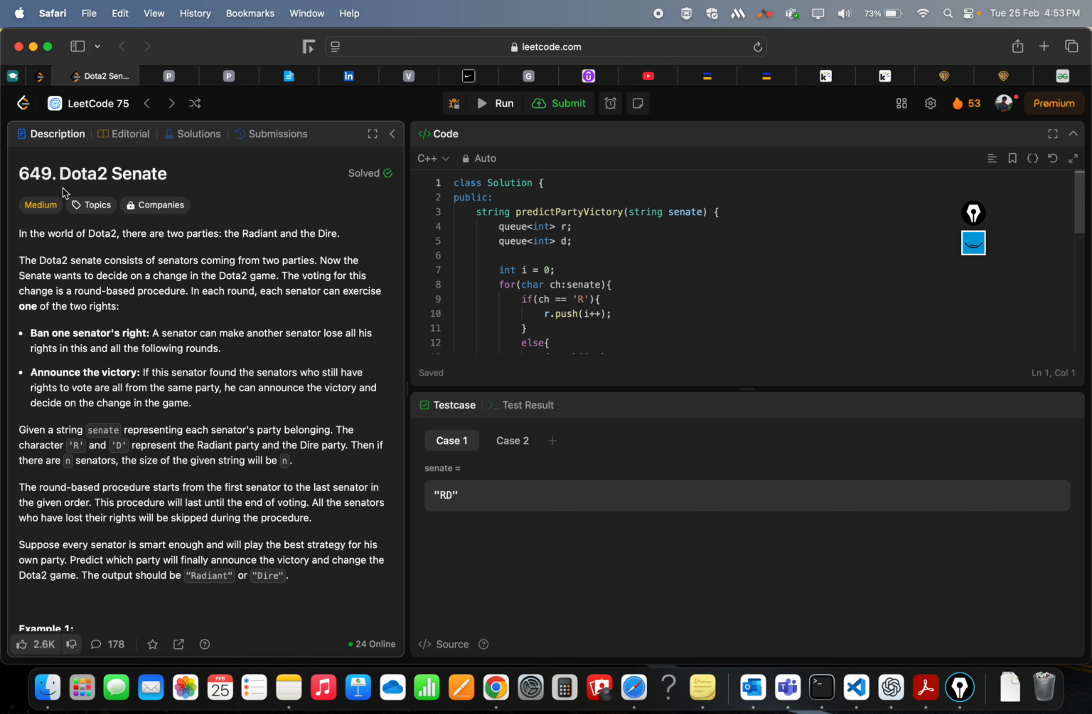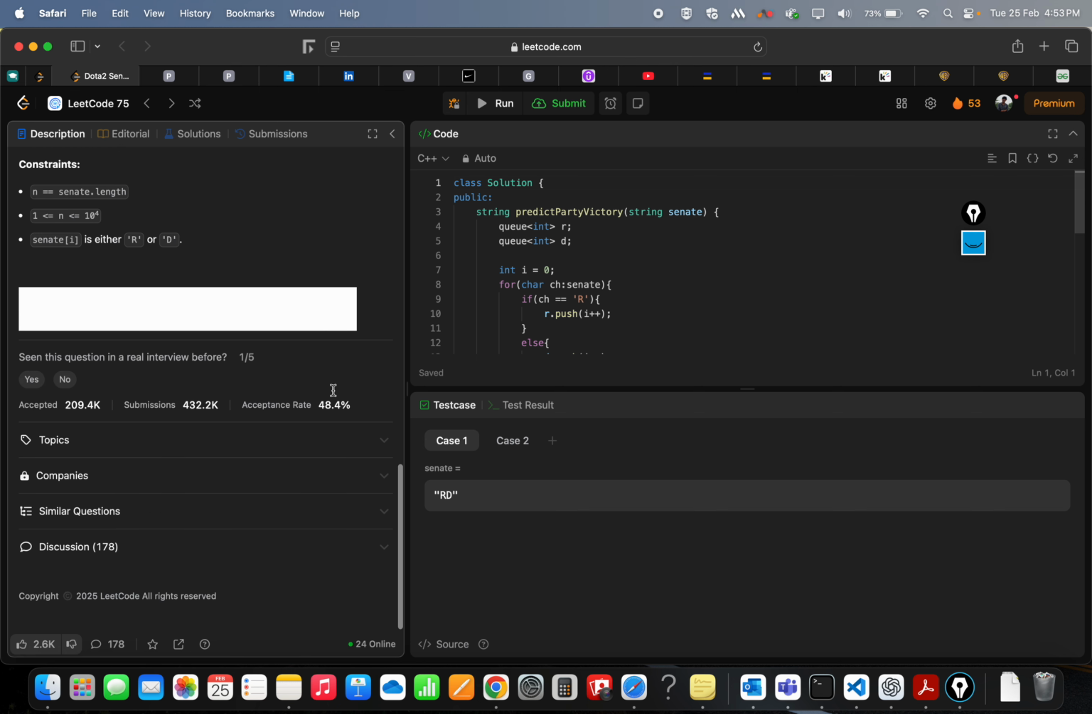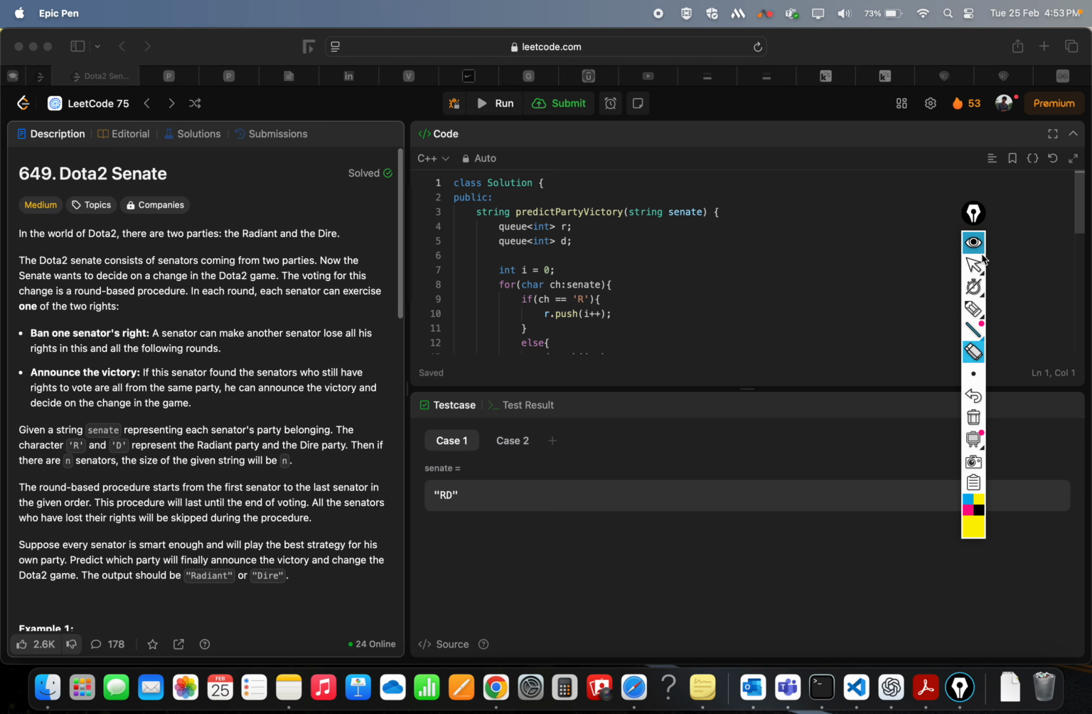So the problem is Dota2 Senate. This is a simulation kind of problem, so let me explain the problem to you. The problem says that in the world of Dota 2, there are two parties, Radiant and Dire.